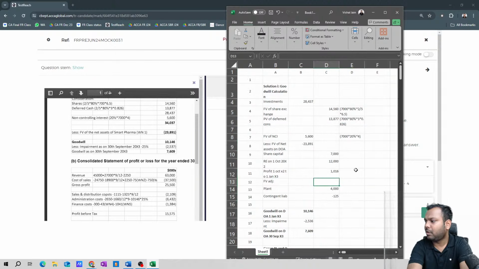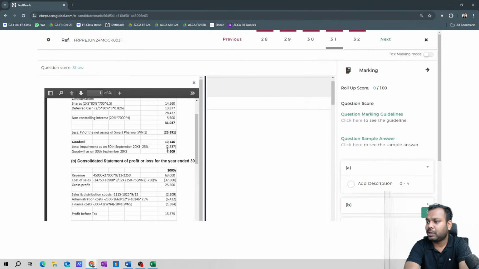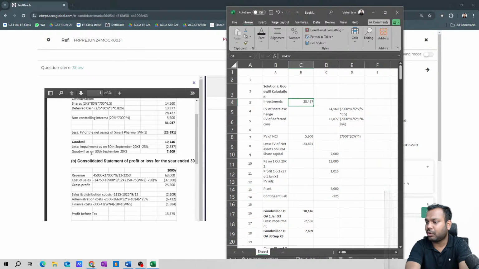See, what is the goodwill that we have calculated? 10146 is the goodwill that we have calculated. 10146 is the answer. Now subsequently, after goodwill impairment, 7609 we have also calculated. So our answer is also matching with the suggested answer. So we are fine till here.